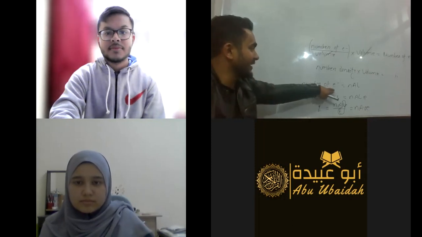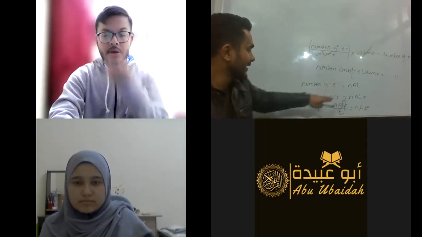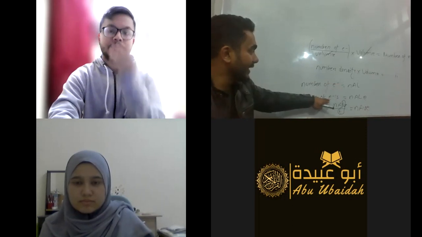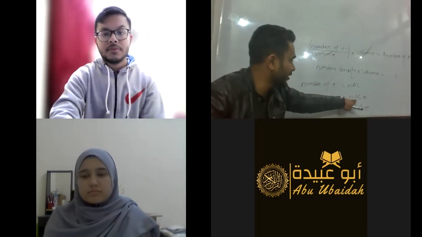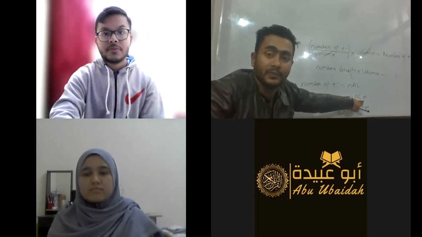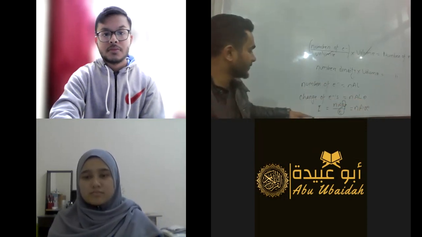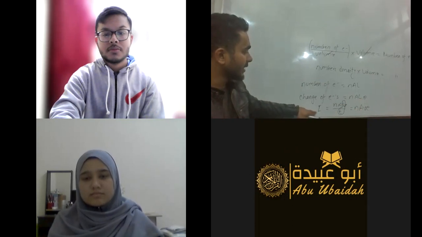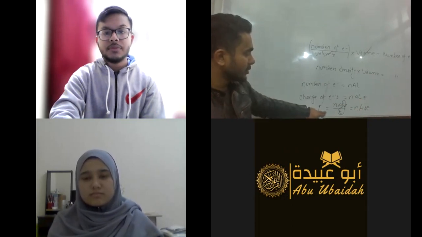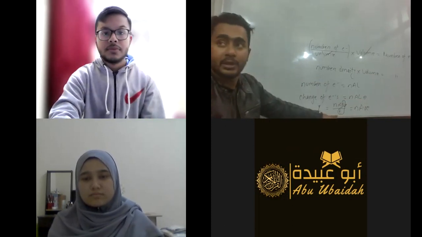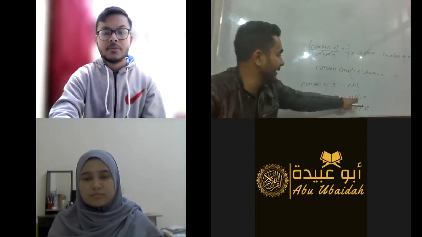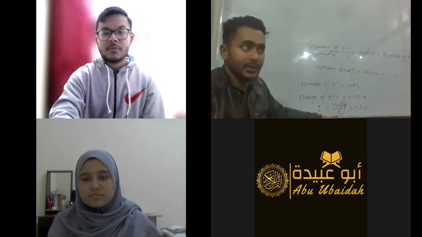The number of electron is nAl. বের করলাম আমরা. Then charge of electrons, the total charge of electrons is number of electron into the charge of each electron, right? And after that, what is the current? Current is equals to that number, the total charge divided by the time. এটা আমরা করছি nAle divided by time, right?